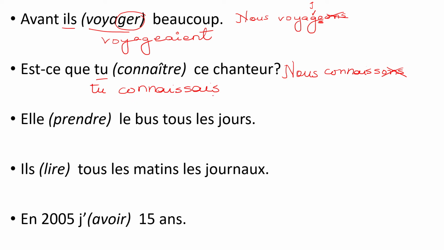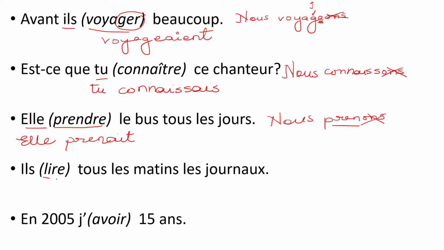Connaissez. Okay. Next one. Prendre has to be put into the imperfect for elle. So take it in the nous form. It is nous prenons, right? Irregular. So then you have to cancel the ONS. What is left is the root, PREN. And the ending for elle is AIT. So it becomes Elle prenait le bus tous les jours. She used to take the bus every day.